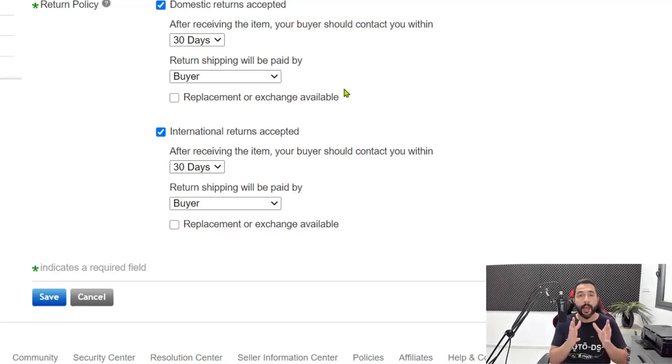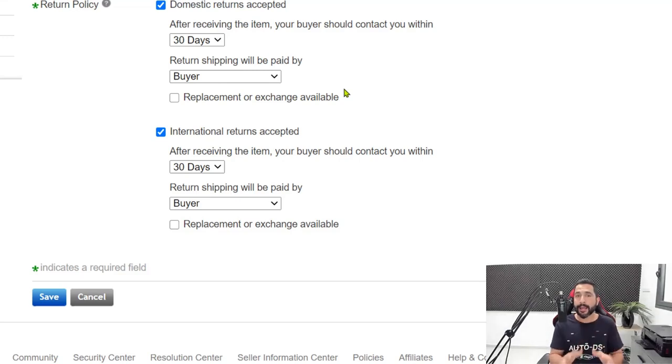And it also depends on why we want to return the item. If the buyer simply regretted his decision and simply doesn't want the item, but the item is already on the way or has already been delivered to him, they can still return the item, but they'll have to pay for return shipping. Even if the product arrived damaged, in bad condition, or not as described, the buyer will still probably have to pay for return shipping, and will have to contact AliExpress. They'll probably ask for photos of proof. We're going to have to get them from our buyer, send them to AliExpress, and maybe we will succeed in getting a free return, and then we can roll that free return to the buyer or keep that for our own profits. But either way, there is some work to be done here when it comes to returning merchandise to China.